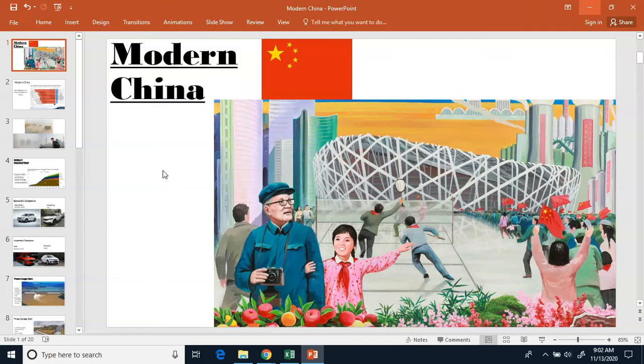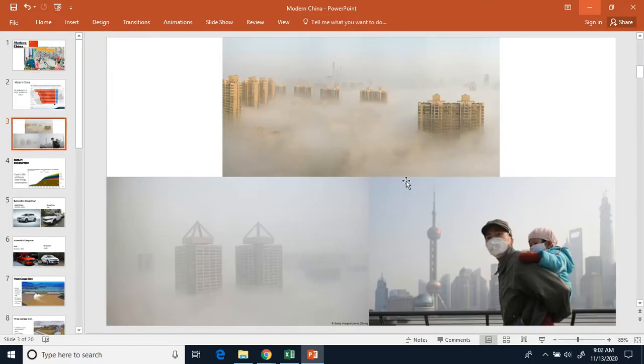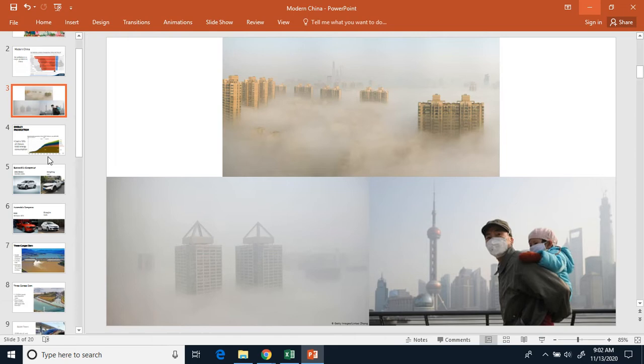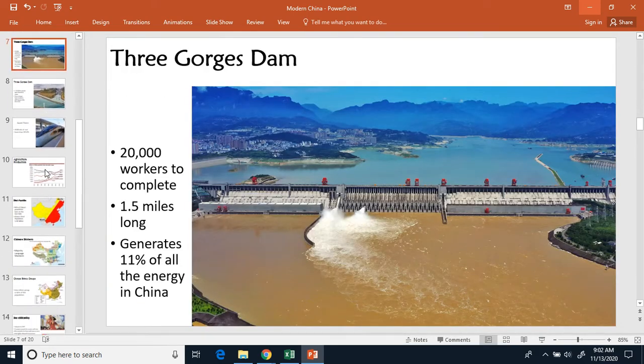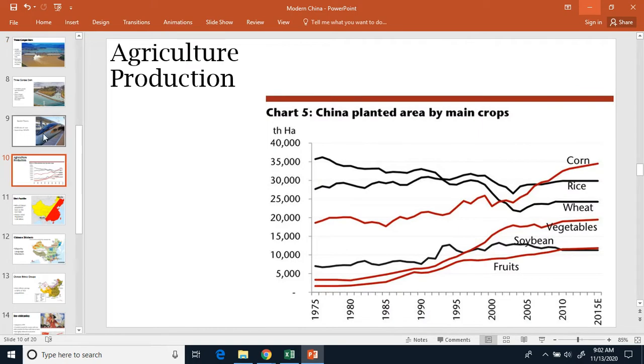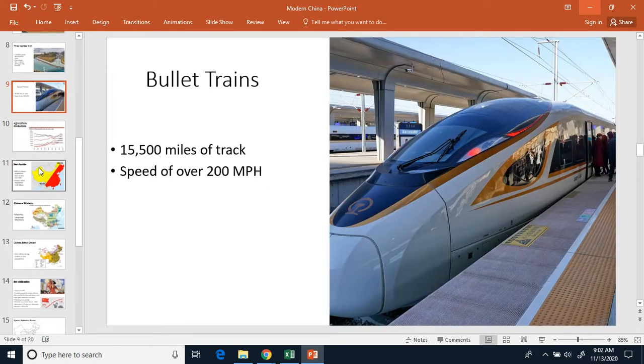Last time we were talking about modern China. We had discussed pollution in China and how that was an issue. We talked about the major car companies, the Three Gorges Dam, agriculture production, and bullet trains. So let's go ahead and continue talking about modern China today.